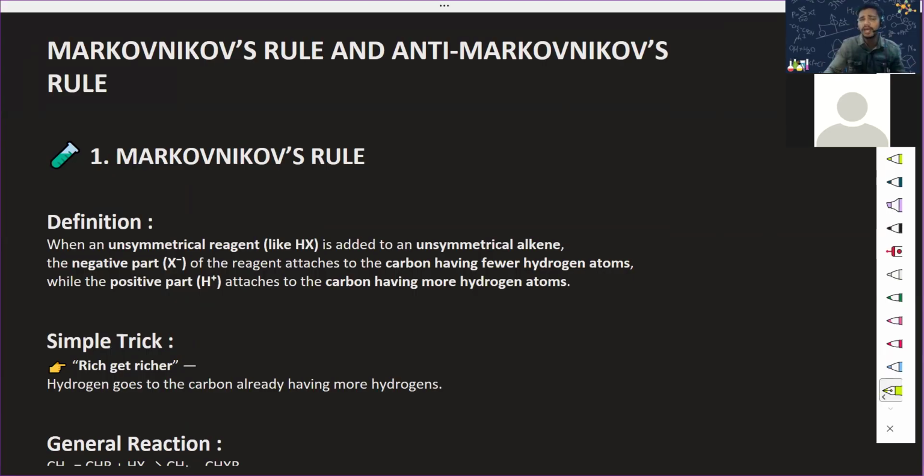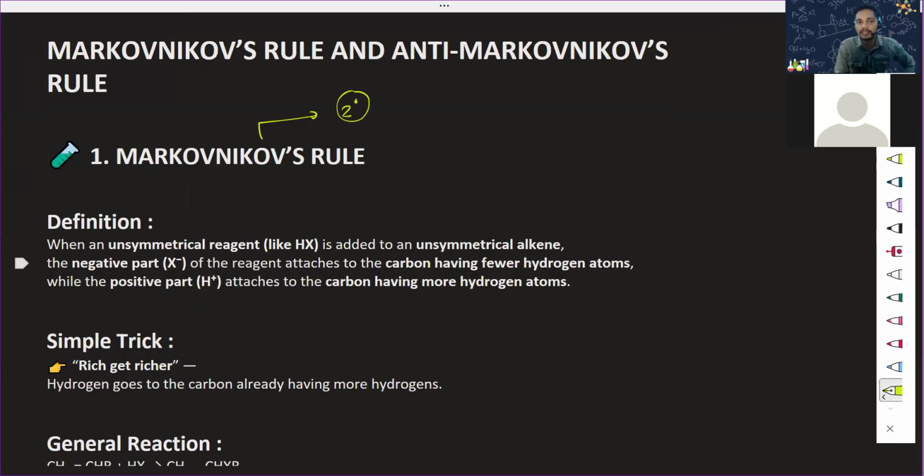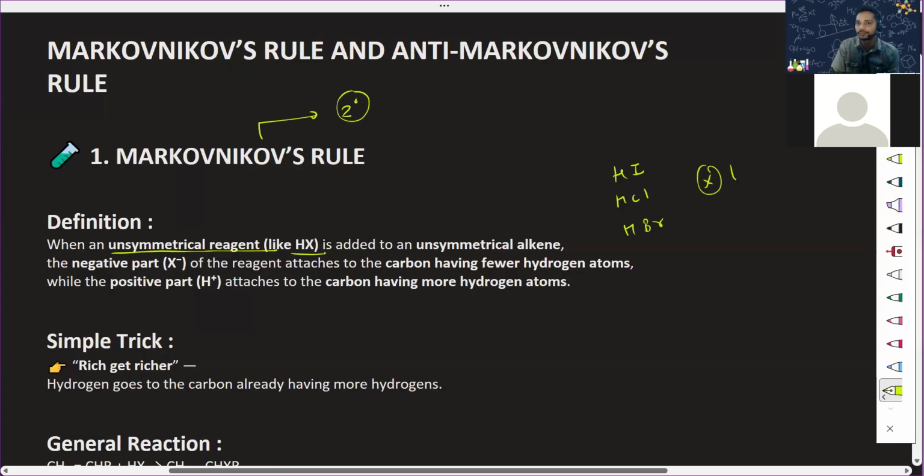So what is the definition? Markovnikov means what I told you: something is getting added on the second degree. Please remember this. So when an unsymmetrical reagent like HX, what is HX? HI, HCl, HBr. They are unsymmetrical reagents. X means halogen.